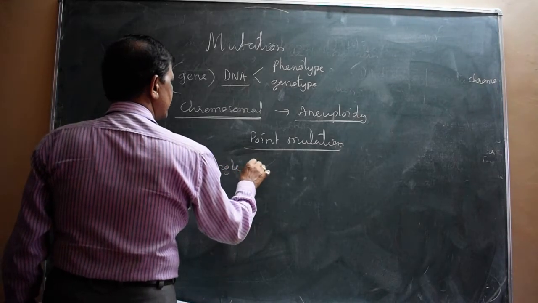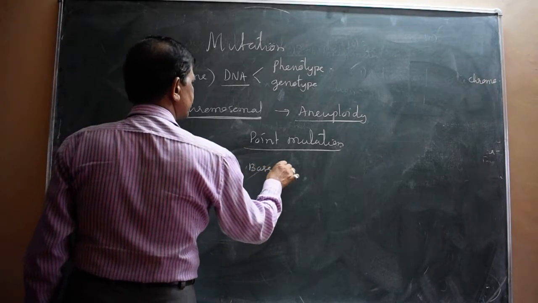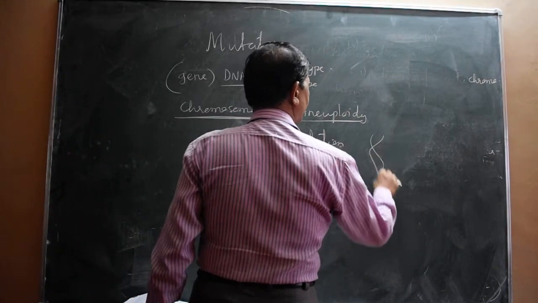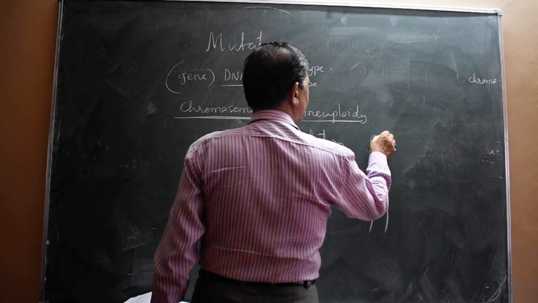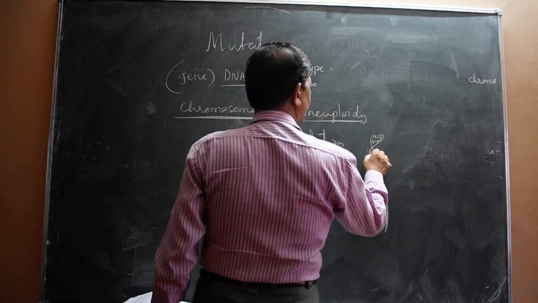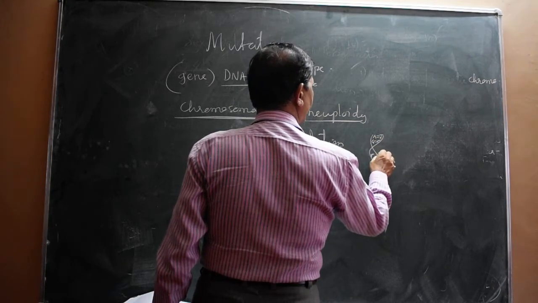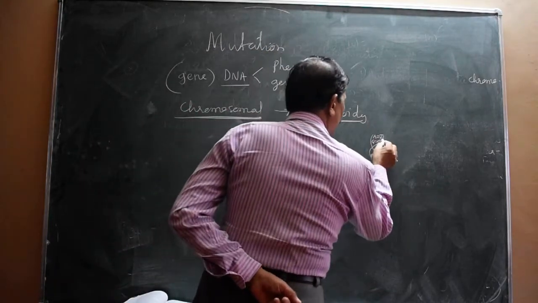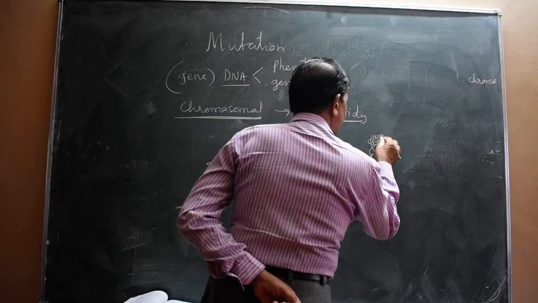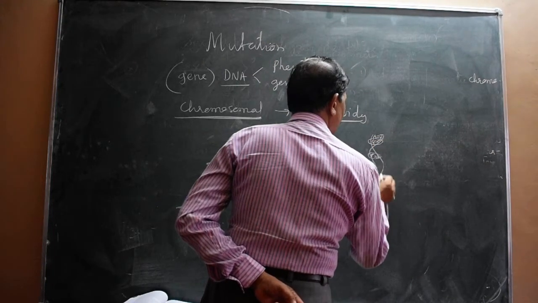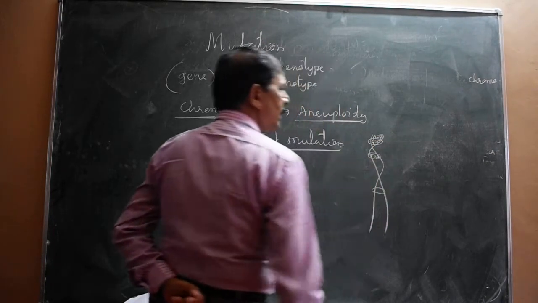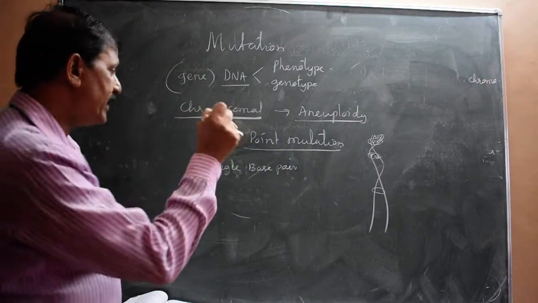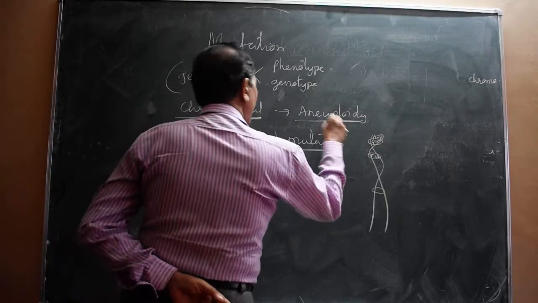For example, in any DNA, A double bond T, G triple bond C, and then T double bond A, like this. And during alteration, only one pair changes. Either this pair changes or this pair may be changed. Here is the change: a single base pair change at a particular point, and that is called point mutation.